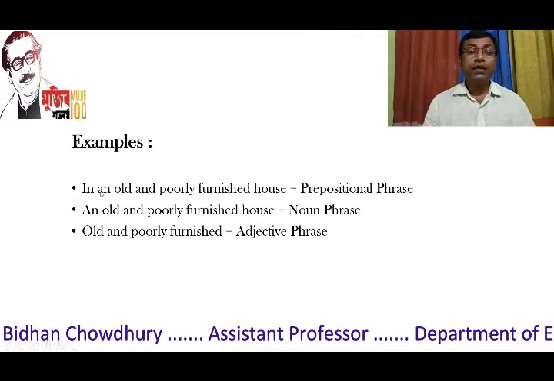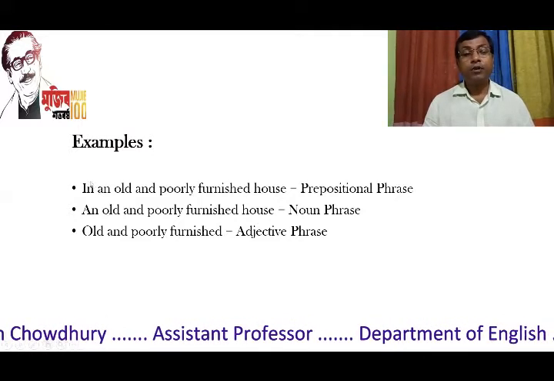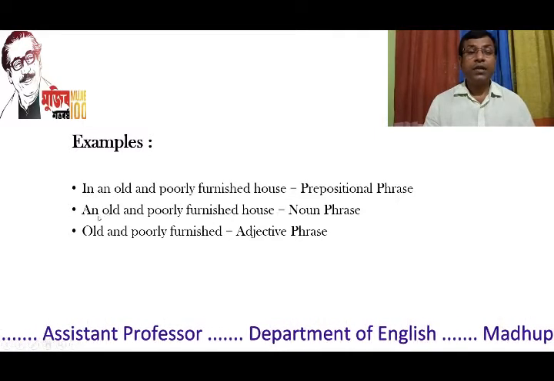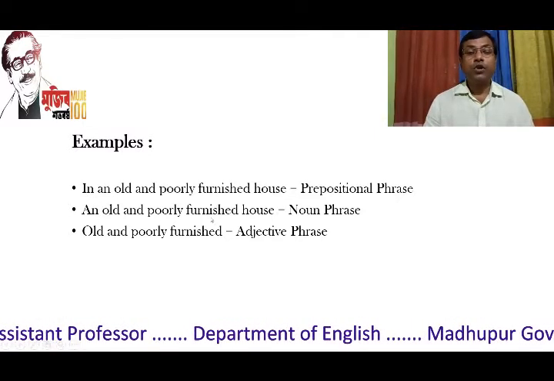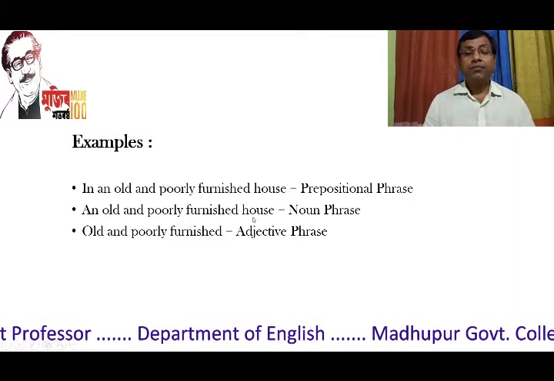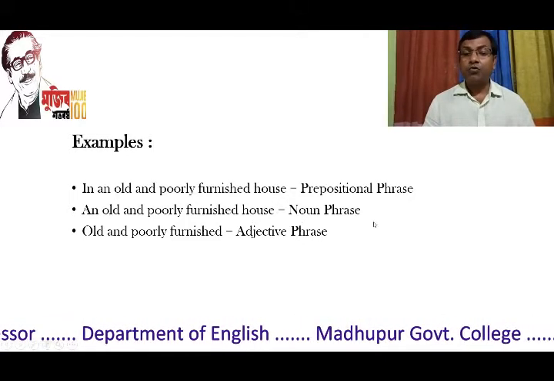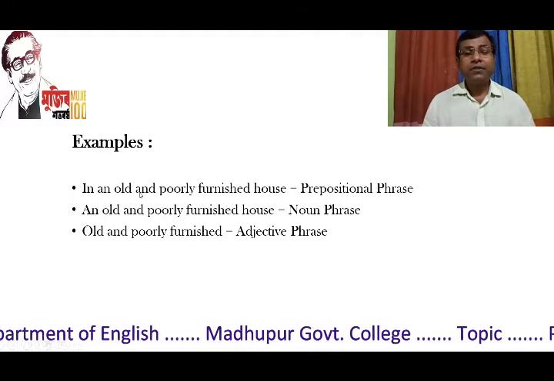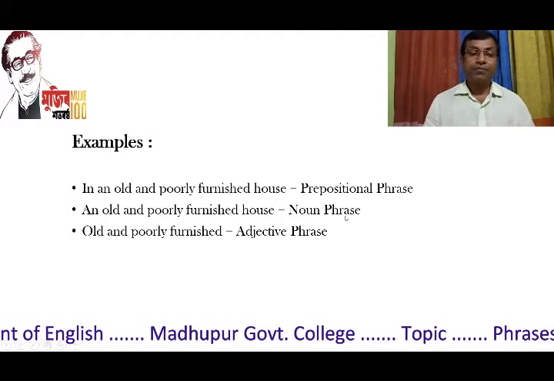We have deleted in from the previous example, and after deleting in, we get an old and poorly furnished house. Here, it becomes a noun phrase. Just after deleting in, the phrase becomes a noun phrase.